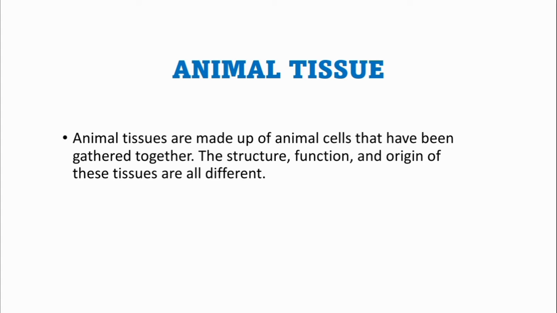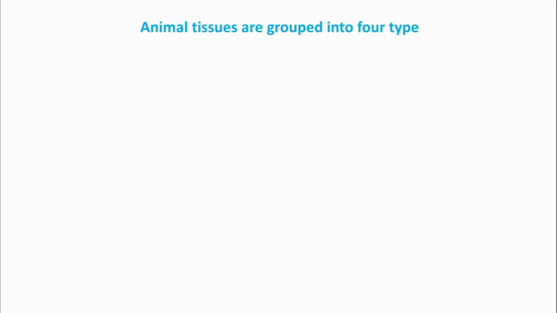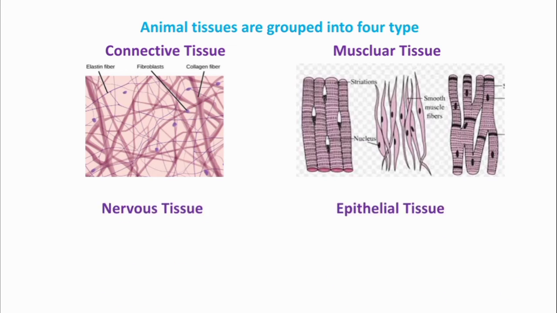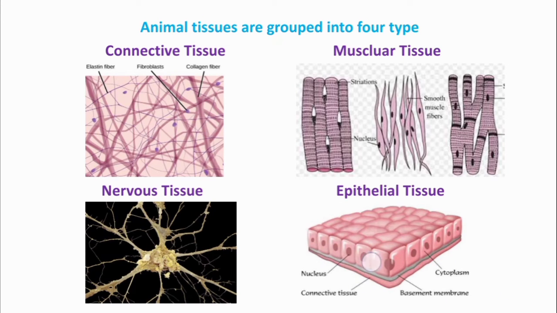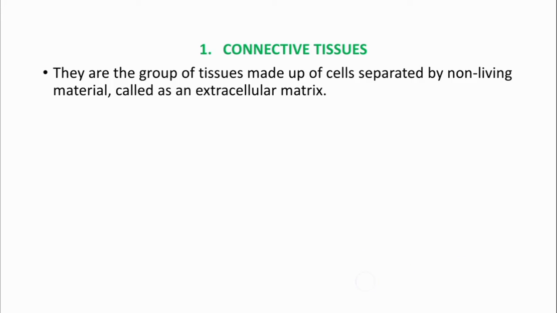Animal tissue. Animal tissues are made up of animal cells that have been gathered together. The structure, function, and origin of these tissues are all different. Animal tissues are grouped into four types: connective tissue, muscular tissue, nervous tissue, and epithelial tissue.